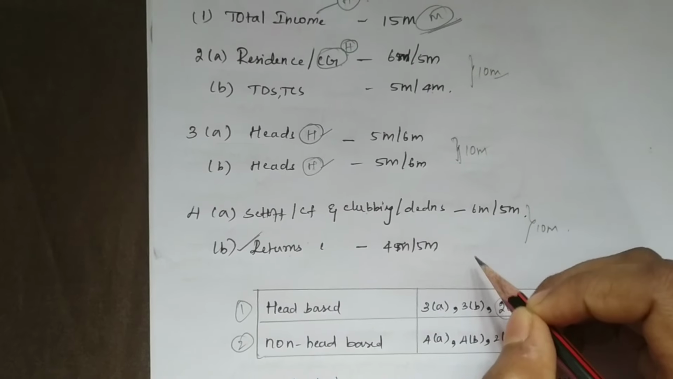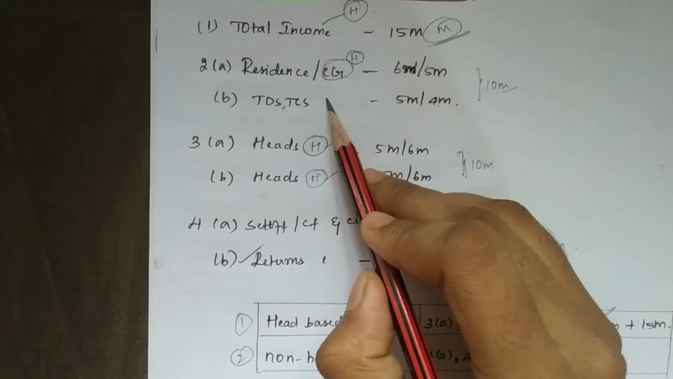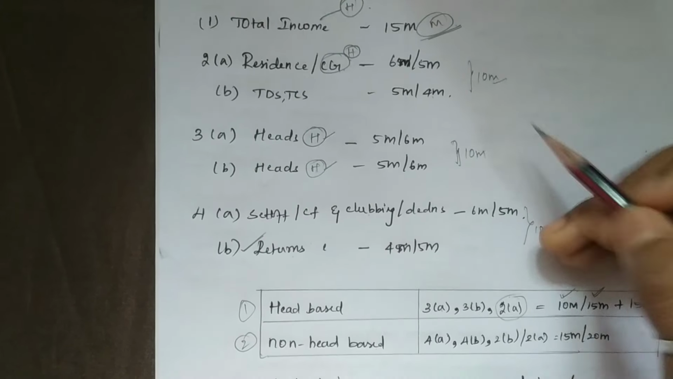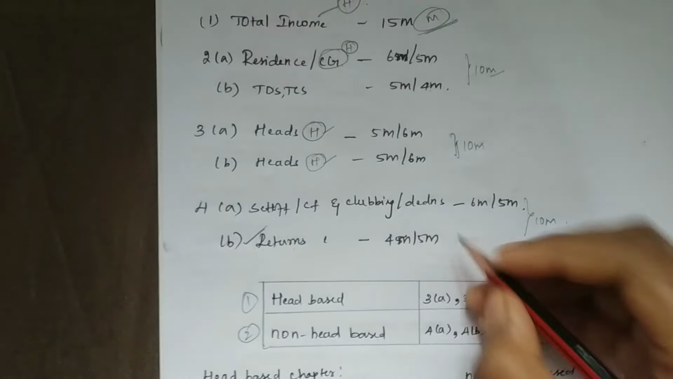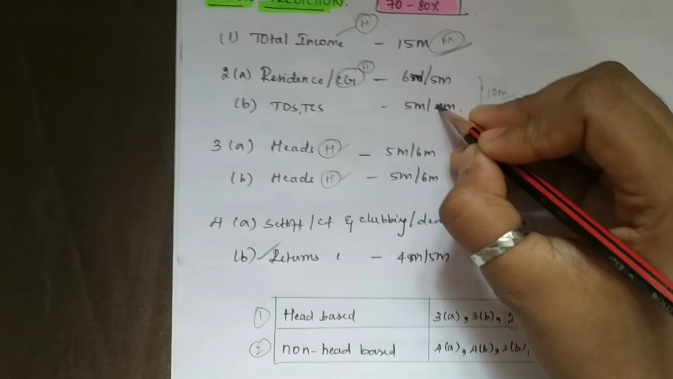So that is for sure 10 marks will come. 2B, for sure 5 marks or 4 marks will come. So if you see, probably 15 marks is a short question. Here 10 marks and here 5 marks.